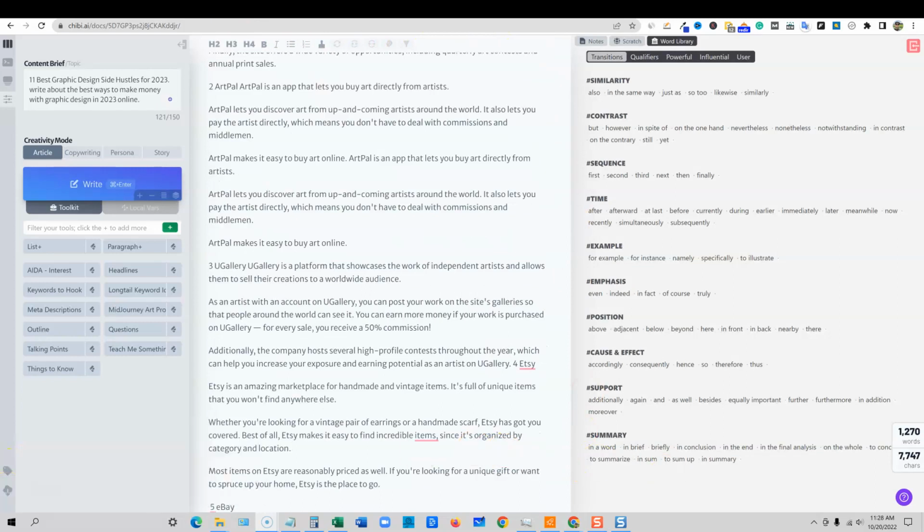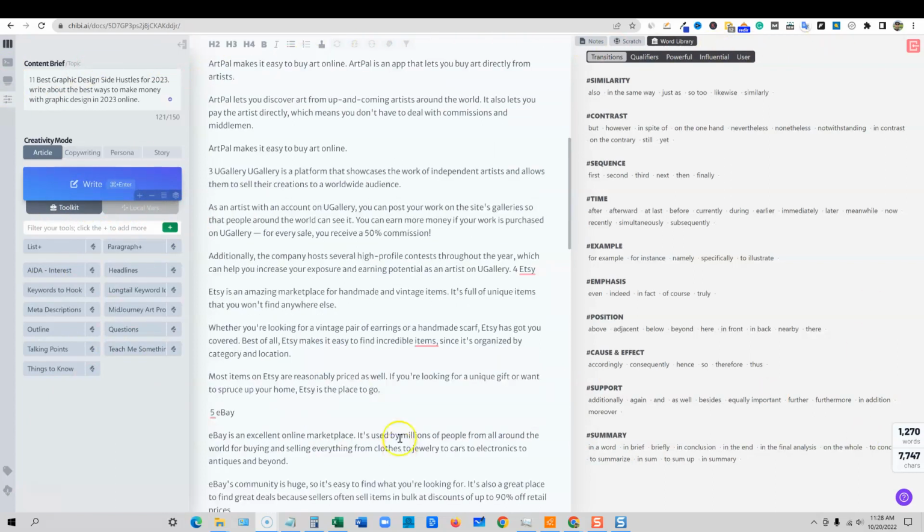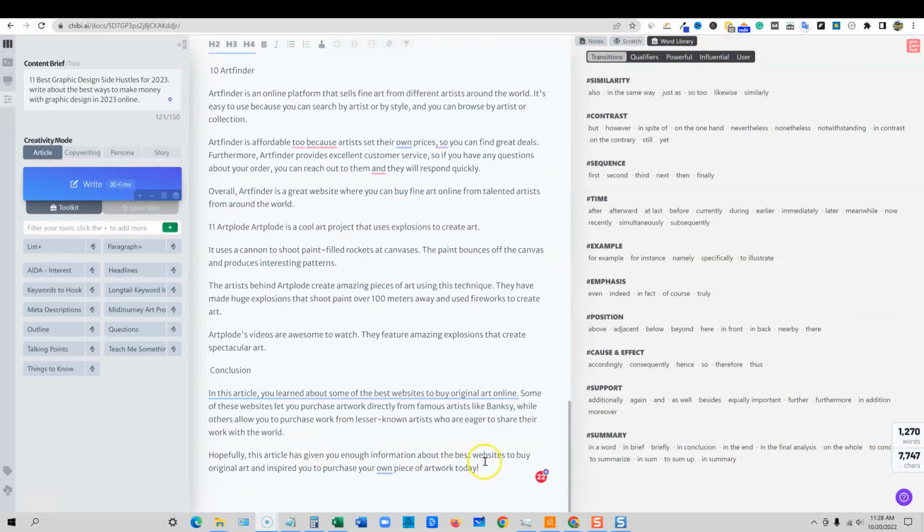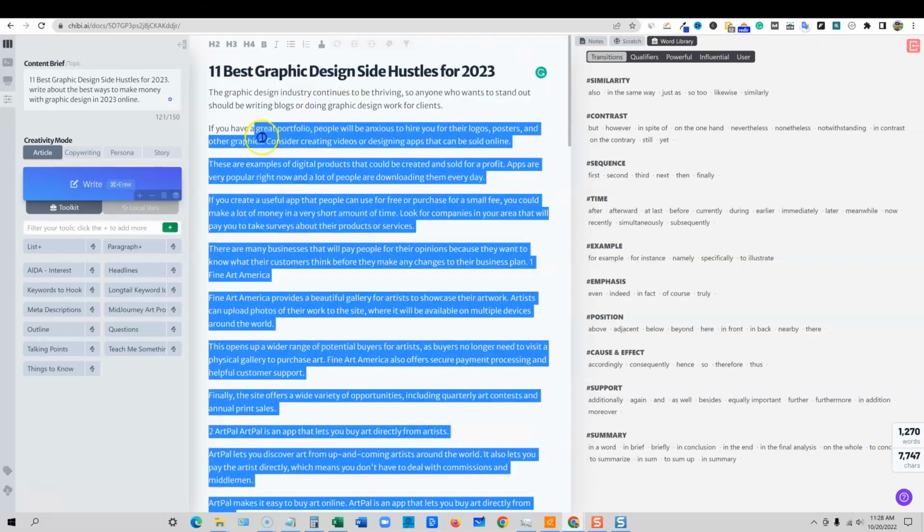It's not over here. This is where you export. You just hover over here, and there's different ways to export your content, but I'm not seeing the undo button. I may just be missing it, but I've inspected everything and I don't see the undo button, because I would want to undo it right there. But that is my review on Chibi.